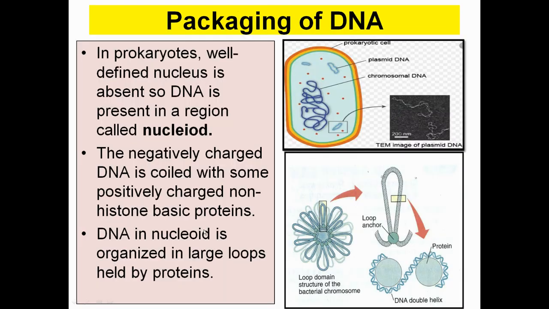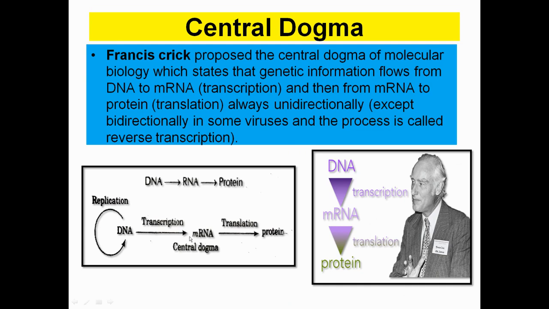M is for messenger, as it is passing the information from the DNA to the RNA. So, it is the messenger, and this is the central dogma of molecular biology, and this is almost true in all organisms except where RNA is the genetic material, as we have discussed in the case of viruses where RNA is the genetic material. Here reverse transcription actually occurs. RNA is going to form DNA. Okay, only in the case of viruses this will be the reverse phenomenon.